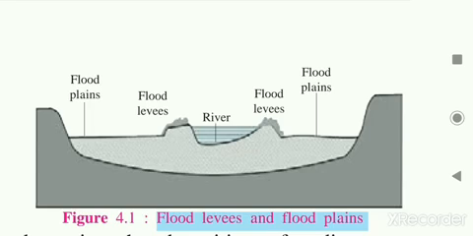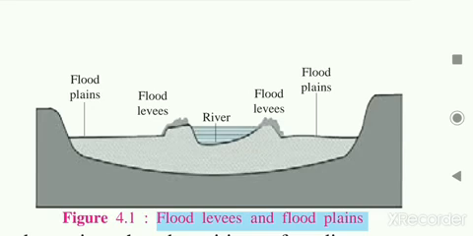What are flood levees? When in flood the river deposits its coarser material on the bank, which rises parallel to the bank of the river. These are called flood levees. You can see, as shown in the picture, these are parallel to the banks of the river. This is called the flood levee.